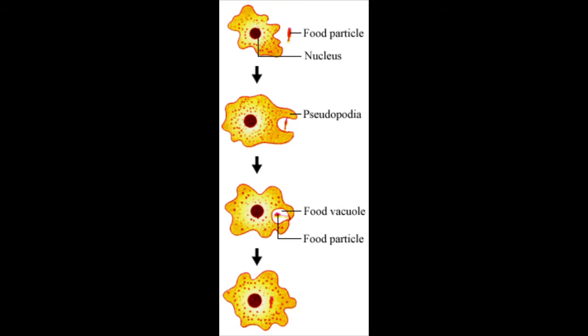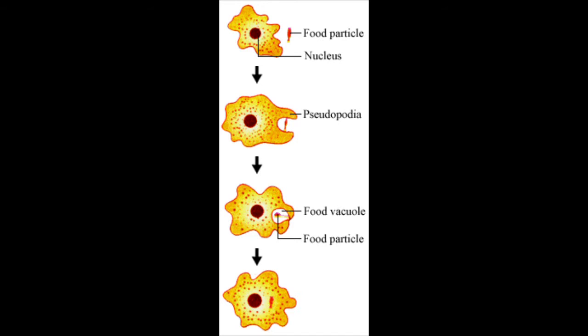Now, when the amoeba senses food, it forms finger-like projections called pseudopodia. These pseudopodia are projections, and pseudo means false and podia means foot. Okay, false foot. This projection engulfs the food material, and in quite some time it becomes a part of the amoeba's body itself, and a food vacuole is formed. Inside this food vacuole, digestive juices are secreted and the food is digested.